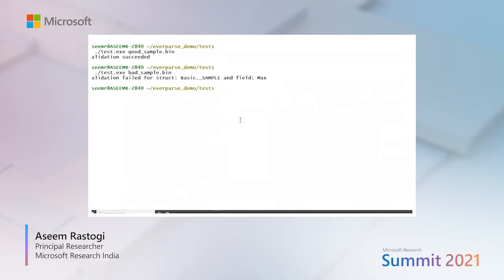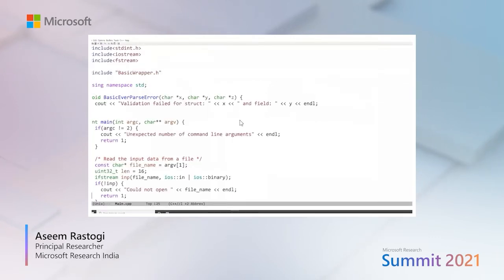So this is how easy it is. You just write your message specification, input it to EverParse, and then integrate the existing C code using the top-level wrapper function.